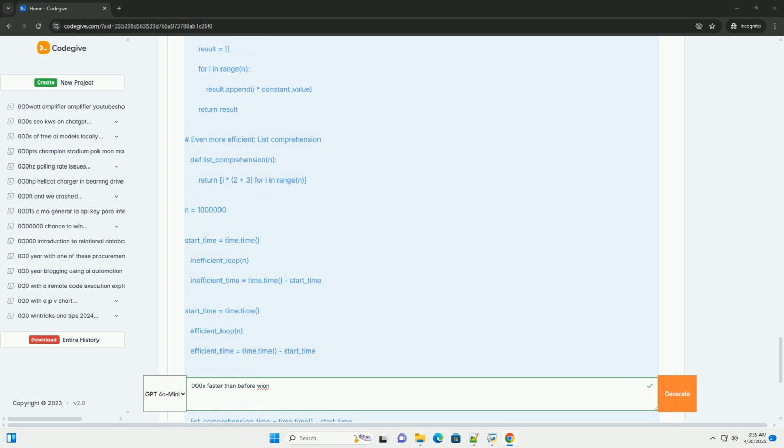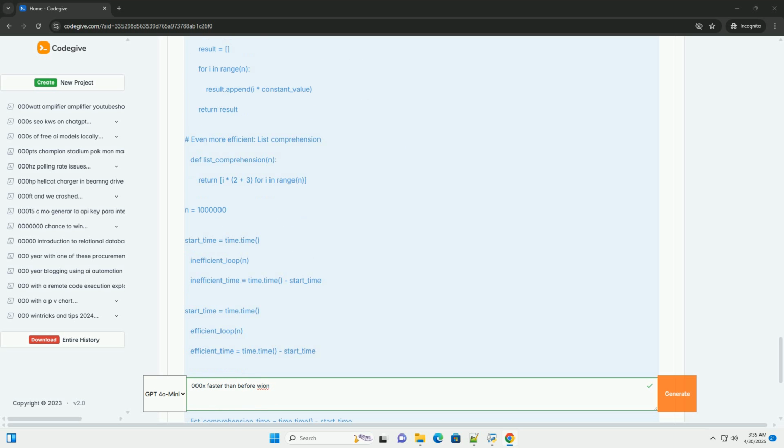Comments: add comments to explain complex logic and the purpose of code sections. Modularization: break down large functions into smaller, more manageable functions. This improves code readability and makes it easier to identify performance bottlenecks.